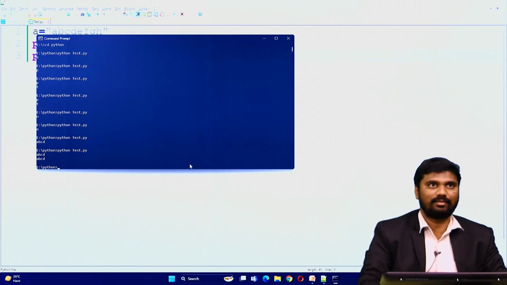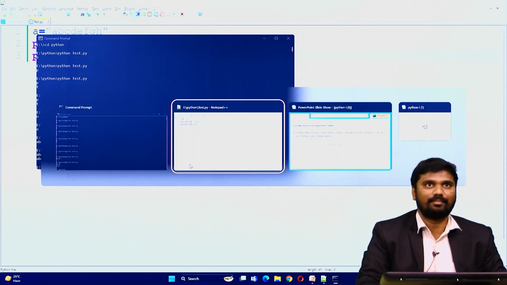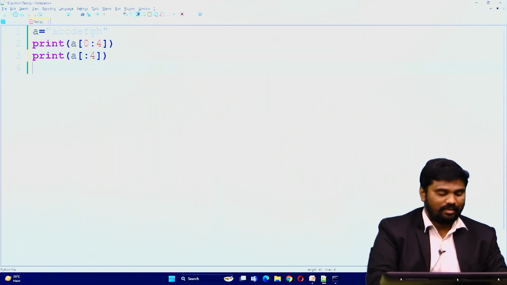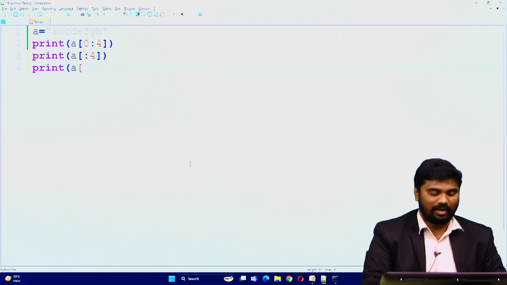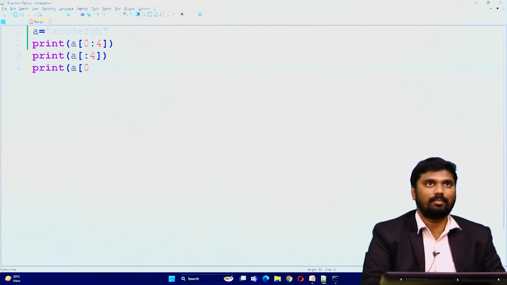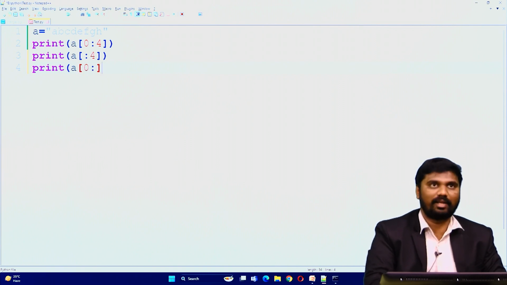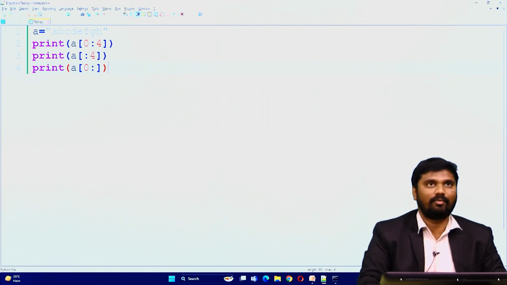Now see another example. Now A, B, C, D. Okay. For example, if I am not specifying the stop value, I just leave it like this. Now what will happen is it will print the characters up to the end of the string.